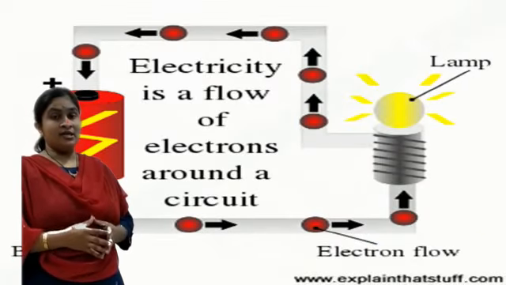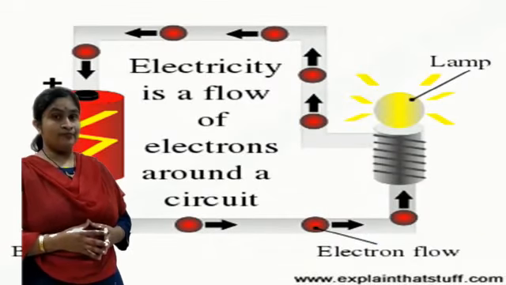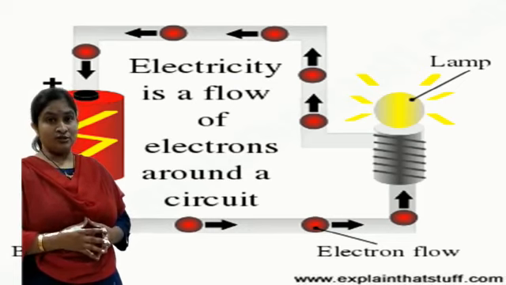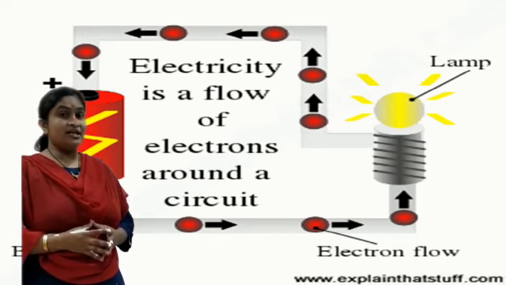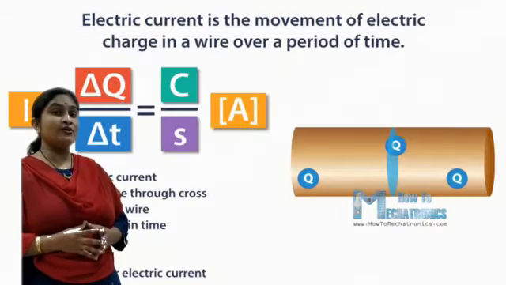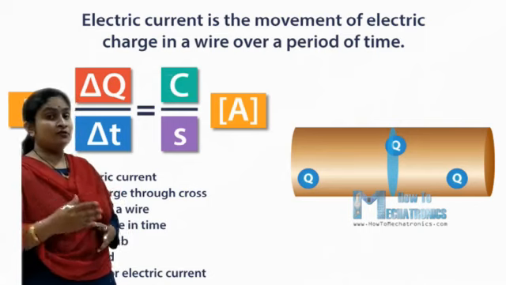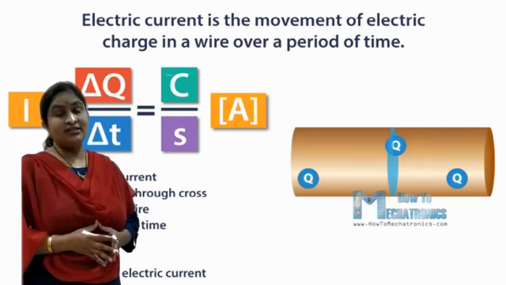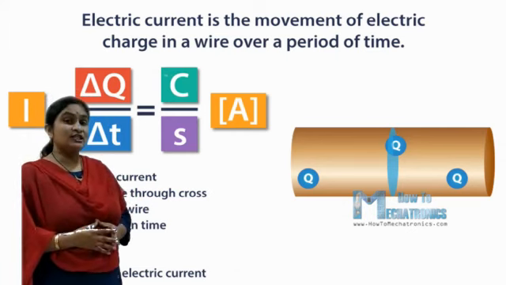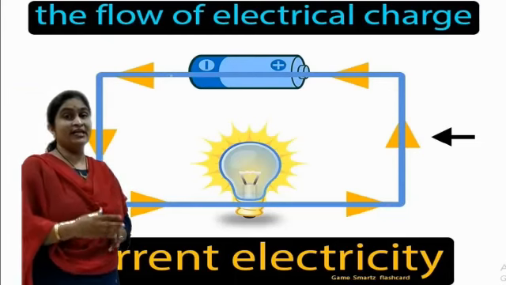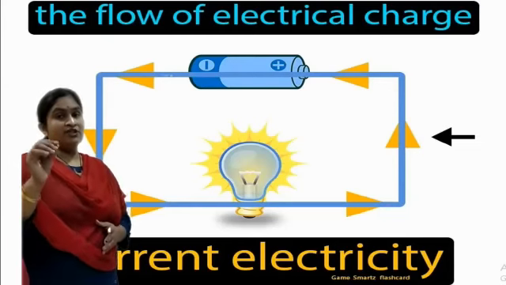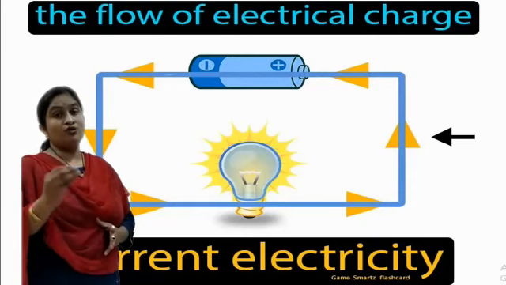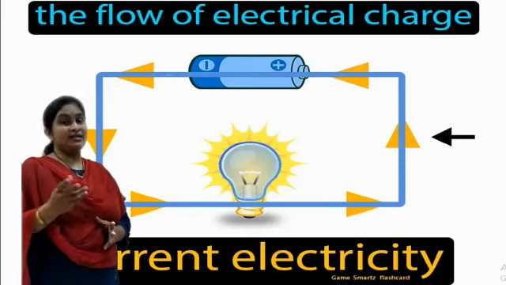In the same way, as charge is measured in coulomb, we should know the charge possessed by a number of electrons. The electron's charge is 1.602 into 10 raised to minus 19 coulomb. Therefore, what is the value of 1 coulomb? Of course, we can say 1 upon that charge. That value is 6.24 into 10 raised to plus 18 electrons, which is a very essential parameter required for the basic concepts of current, charge and EMF.